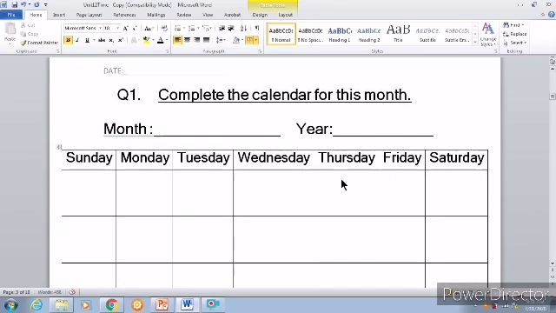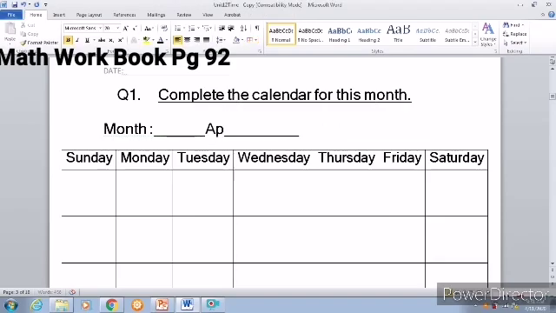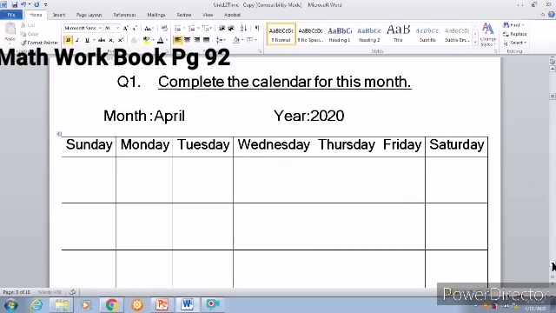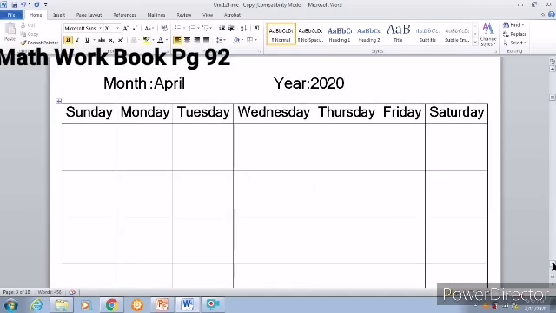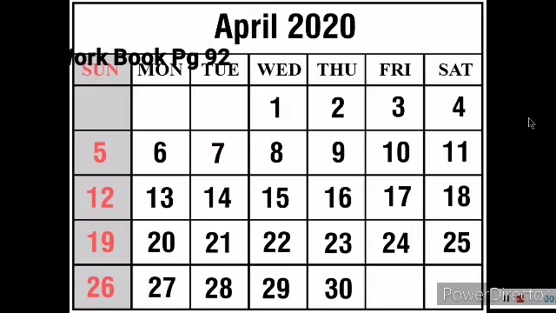See, complete the calendar for this month. What do you mean by this month? What month is going on now? Now the month of April is going on. So all of you write month is April. What year is this? 2020. So write 2020. So for this month and this year we have to write the calendar.